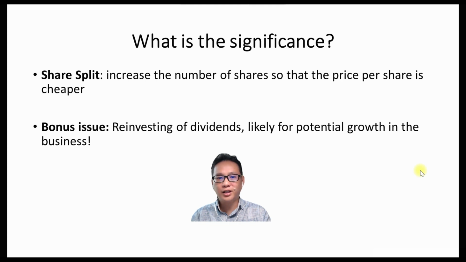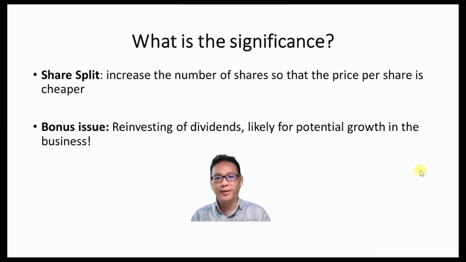But for bonus issue, you can see it this way: they are actually distributing dividends from the retained earnings, and then after that take back from you and reinvest in the capital for the company. So think about this: why would a company want to do that?